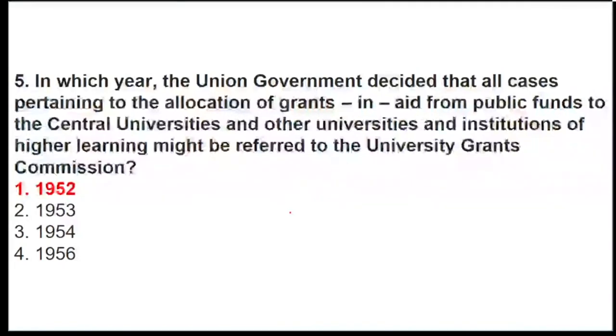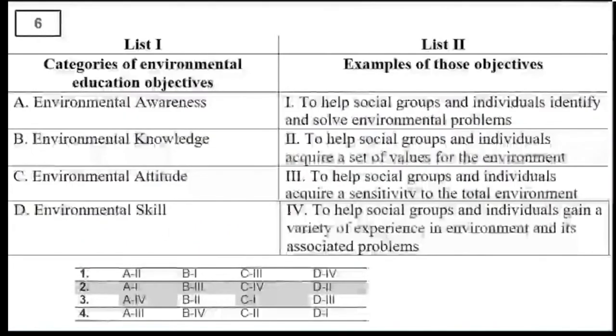Okay. Now, as I said, I have repeated the question of environmental education after a gap, so that you should be able to answer it and recall it very well. So we know that these are the objectives: environmental awareness, environmental knowledge, environmental attitude, and environmental skill. And they have given the examples, so you are supposed to match them. All those who are talking about the year, the year is 1952. Okay.